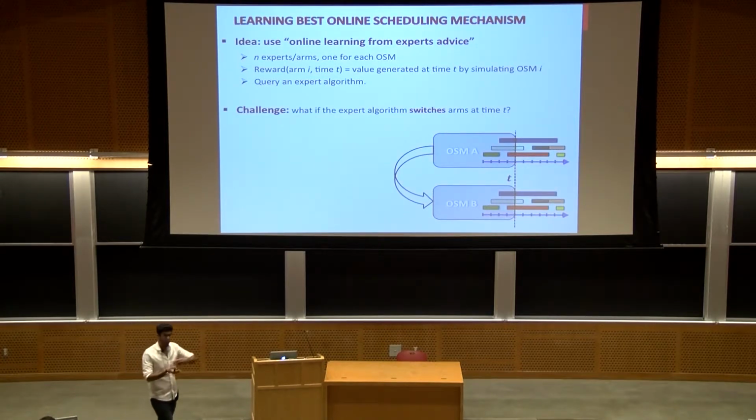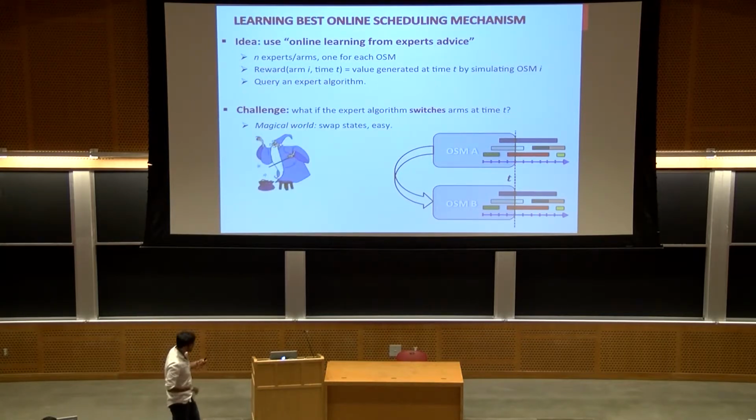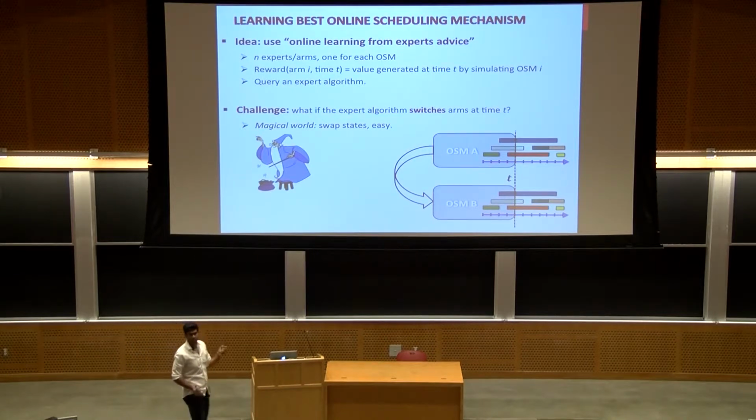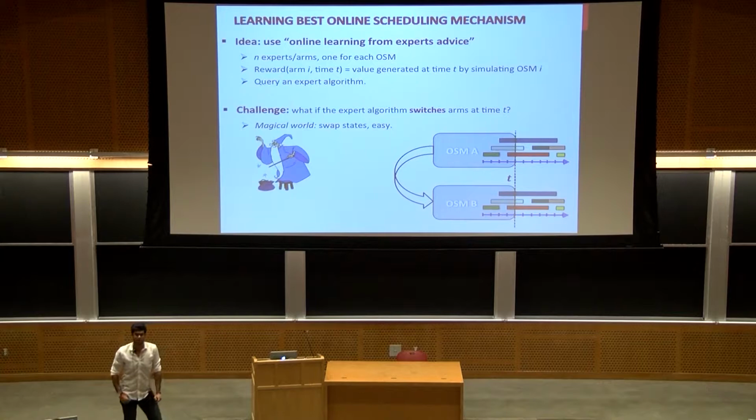OK, so far so good, but here is a challenge. Suppose the algorithm that you are following tells you to switch from some online scheduling mechanism A to another online scheduling mechanism B. In a magical world that we can swap the state of the scheduling, which is the current schedule that the machine is running, then you won't violate truthfulness of the mechanisms, and there will be no social welfare loss. So it will be really great, and you get exactly the same regret guarantee of this expert algorithm. However, this is not the reality.